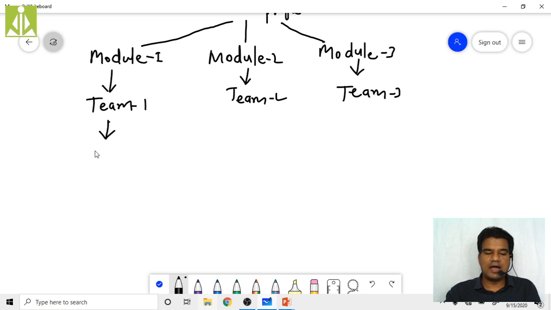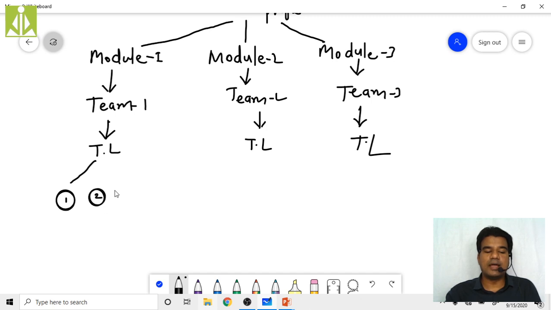Internally, team 1 will have one team lead. I will put TL for team lead. Team 2 is also going to have one TL, and team 3 is also going to have one TL. Under each team leader, a lot of employees are going to work. Let us assume under team lead 1 there are three employees, employee 1, 2, and 3. Under team lead 2, again three employees are working.